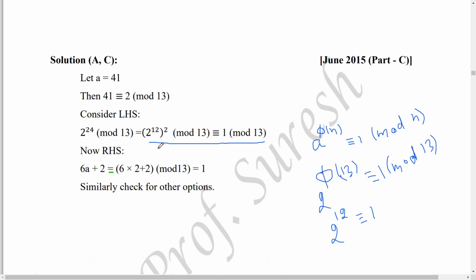Proof of this step: 2 power 12 the whole squared is congruent to 1 mod 13. This is Euler's theorem: a power phi of n is congruent to 1 mod n. Here n is 13 and a is 2. So 2 power phi of 13 is congruent to 1 mod 13. 13 is a prime number, and phi of p equals p minus 1, so 13 minus 1 is 12. So 2 power 12 is congruent to 1 mod 13. Squaring both sides, 2 power 12 the whole squared is 1 squared, which is also 1. So this is the proof of this step.